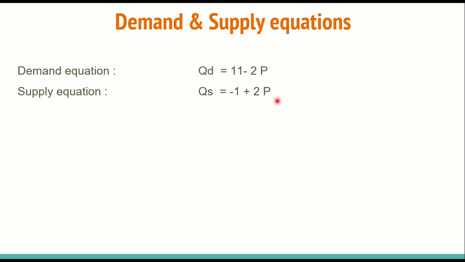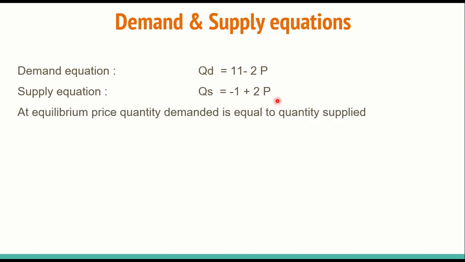We have learned that at market equilibrium, quantity demanded is equal to quantity supplied. To find the equilibrium price, we will equate the demand and supply equations, that is QD = QS. So the demand equation is equal to the supply equation: 11 - 2P = -1 + 2P.